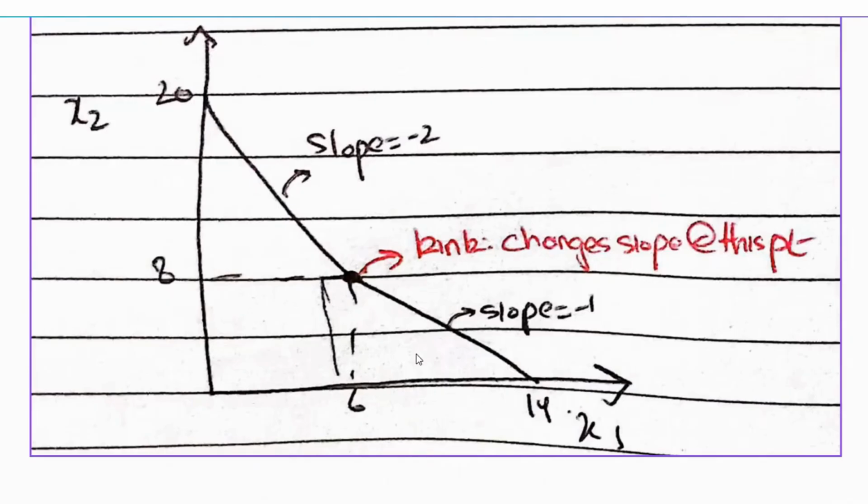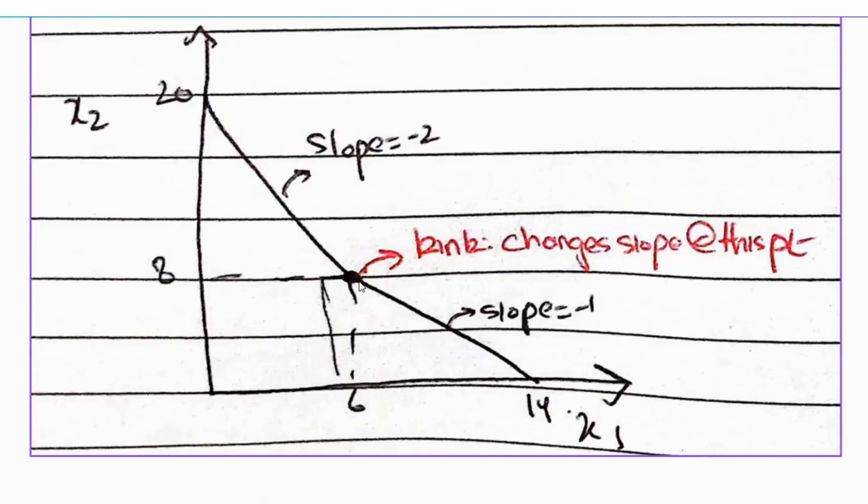And the way we're going to join them is that we know the slope in this region is -2. The slope in this region should be -1. So this region has to be plotted steeper than this region. So the way we plot a kinked budget line is always first identify your kink point, 6, 8. Then identify the vertical intercept before the kink and the horizontal intercept after the kink. And then you just join these 3 points. And the way you join them, you need to account for the slopes in each region. Here we know the slope is steeper than in this region, so we draw this line steeper and this flatter.